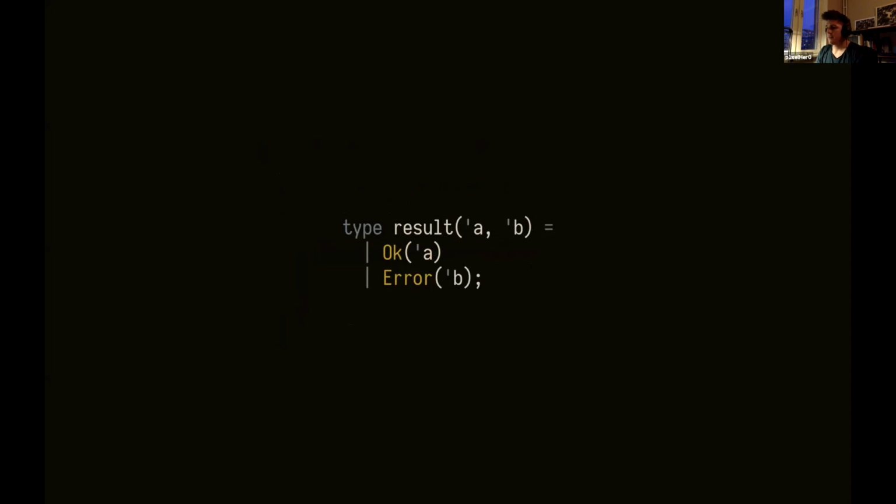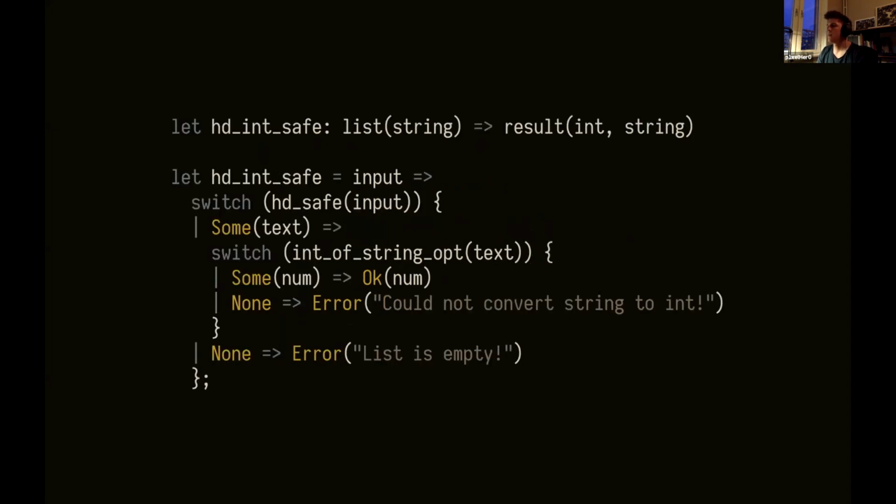And this is just another type. We have an alpha and a beta as well. Here the data constructors for this type are Ok, which is basically when we succeeded, or Error of another type. And this pretty much gives us endless possibilities, I guess, for how we can convey our error to our users. So we could do something like this instead. We have the same function, but now we return a result type instead.